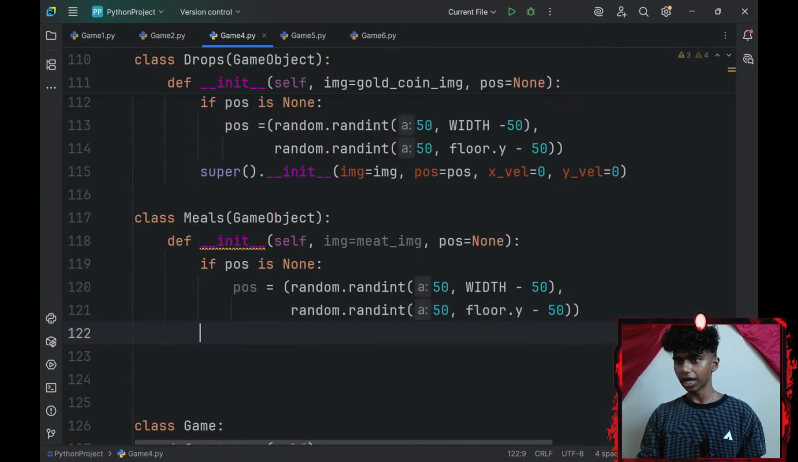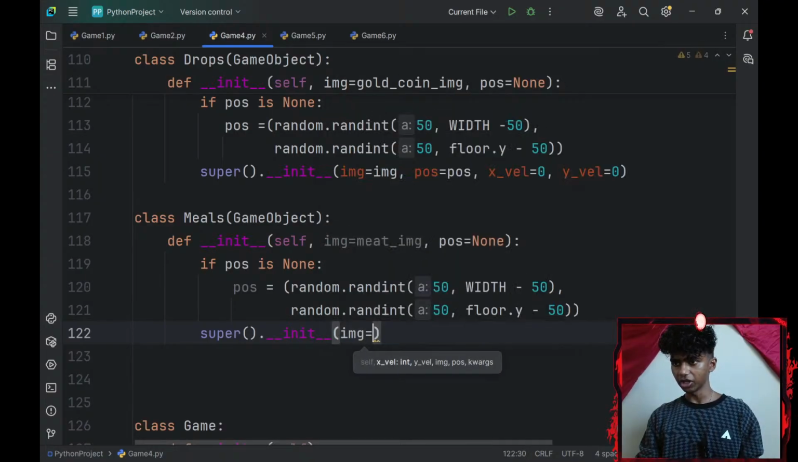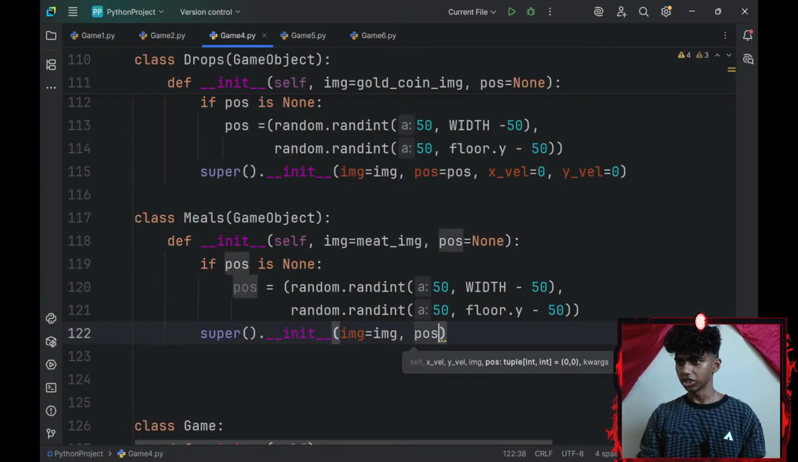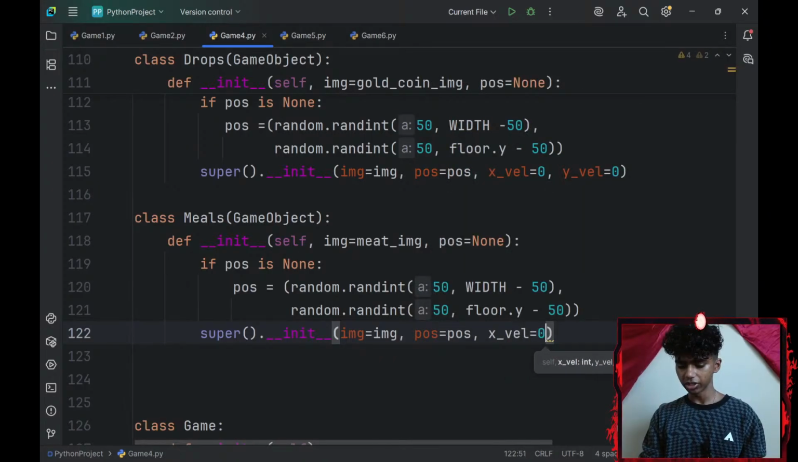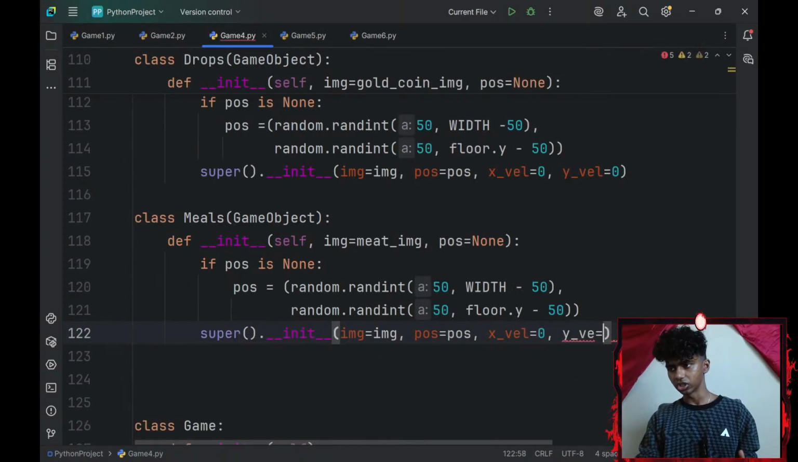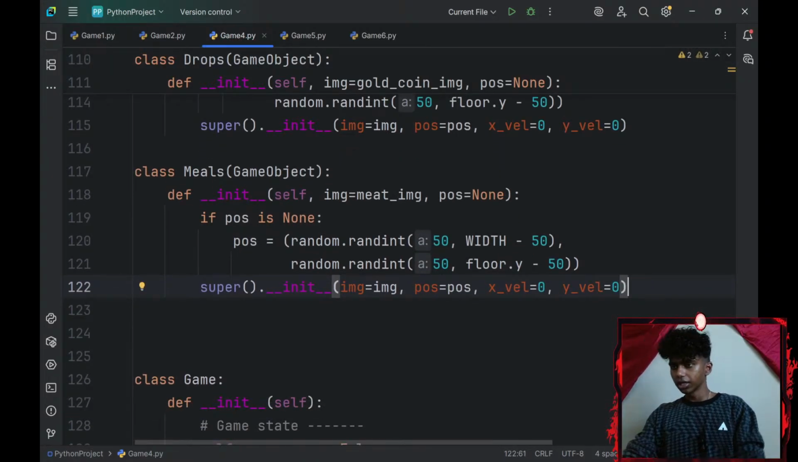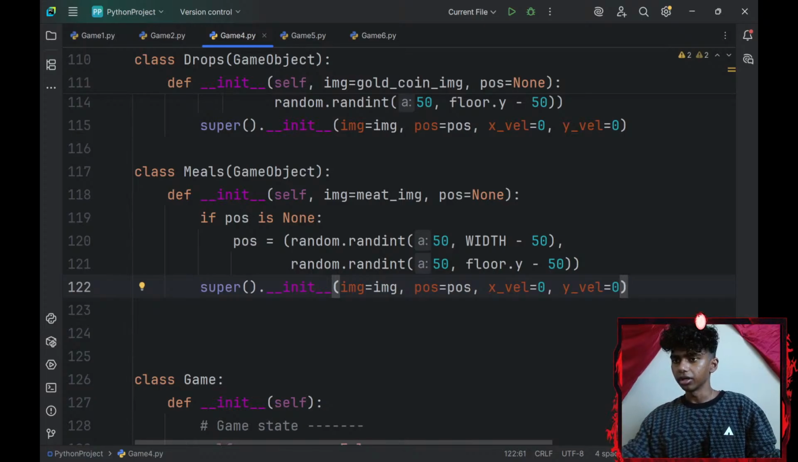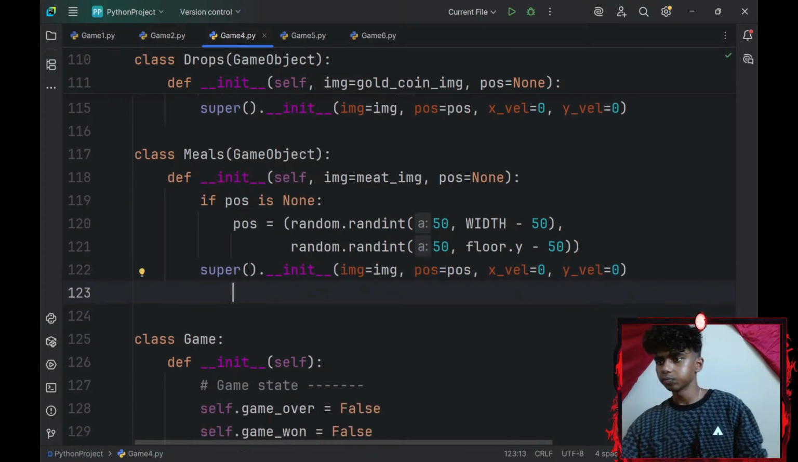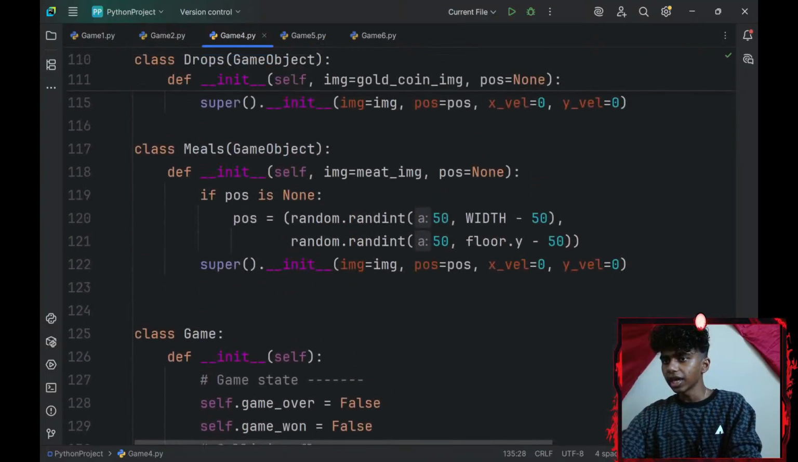Okay, and then let me go ahead and add a super dunder outside my if statement. So I'll go with super, pair of parentheses, dot dunder init. Okay, my super dunder will have an image parameter which is going to be equal to my meat image, a position which is going to be equal to my random position, an x-axis underscore velocity which is going to be equal to 0, and a y-axis underscore velocity which is going to be equal to 0 as well, because I don't want my images or my drops to move around. Okay, that aside, this looks pretty good. I can't think of anything else honestly.